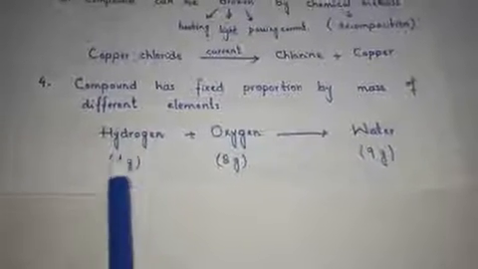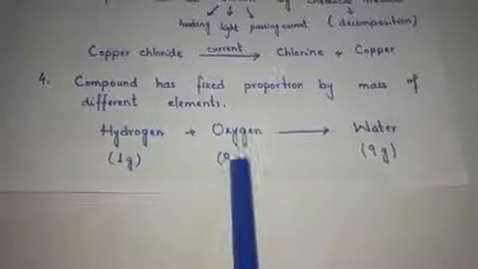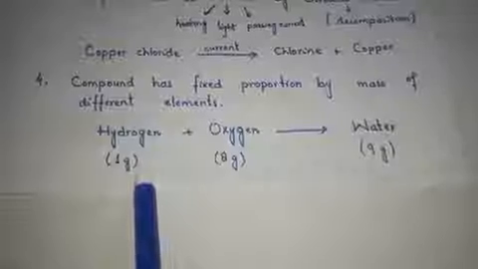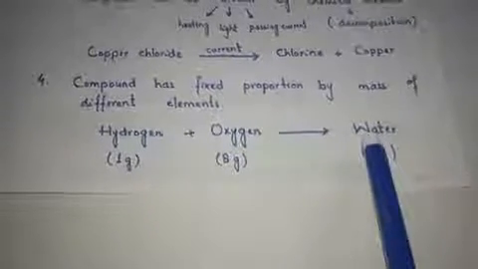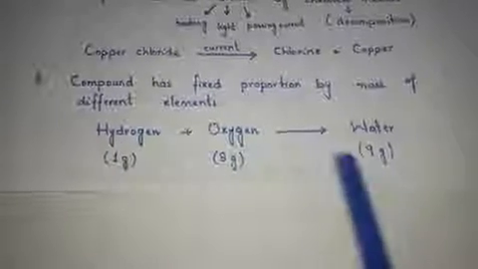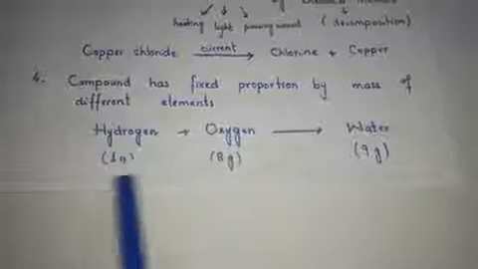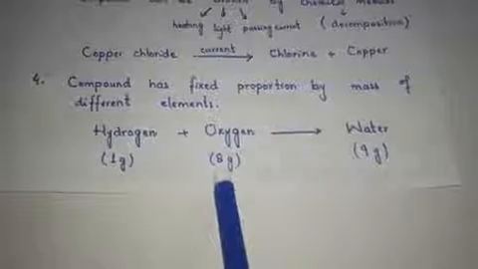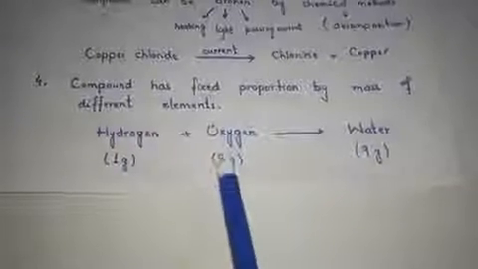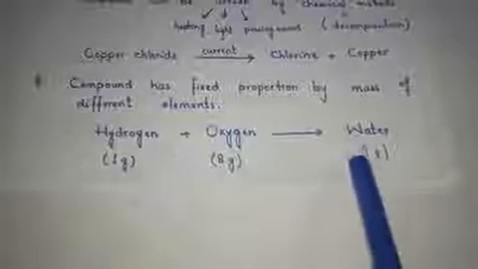Hydrogen should be 1 gram, oxygen should be 8 gram. Then 8 gram of oxygen combined with 1 gram of hydrogen forms water, and water has a mass of 9 gram. If we decrease the mass of oxygen, then there will be no reaction between the hydrogen and the oxygen. Water formation always needs 8 gram oxygen and 1 gram of hydrogen, then there will be the formation of water.